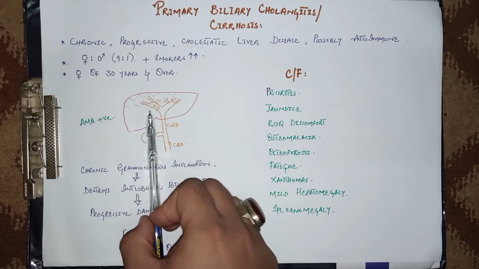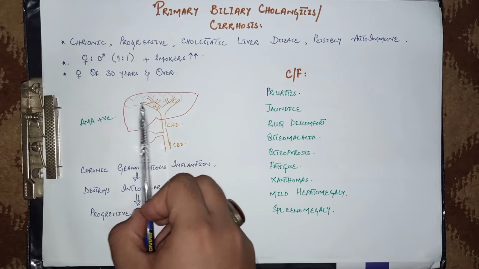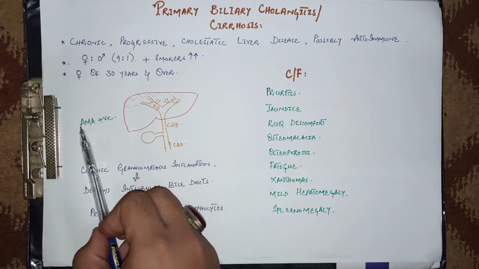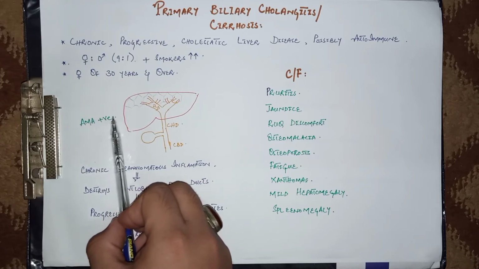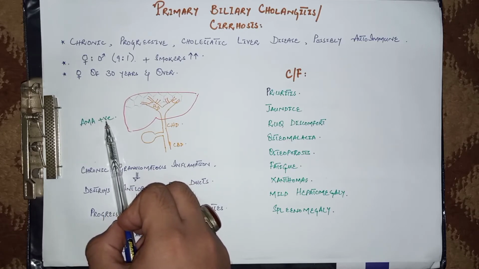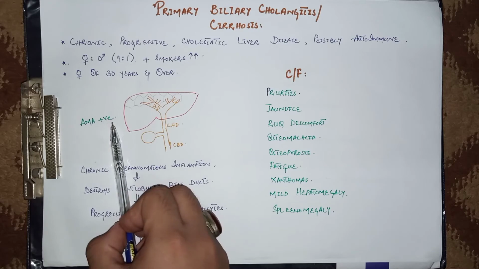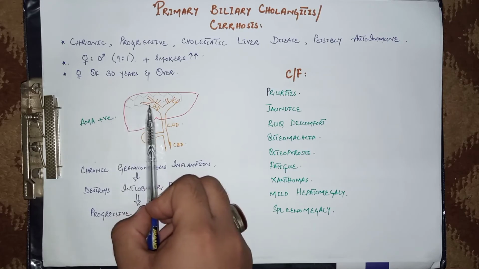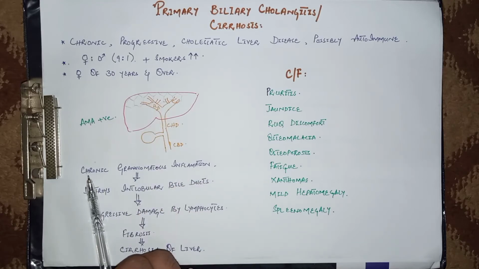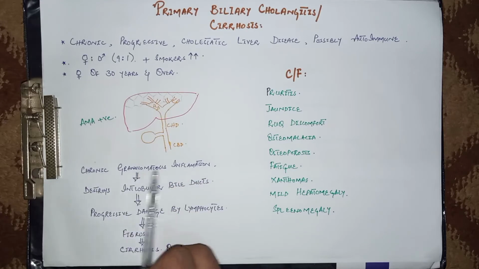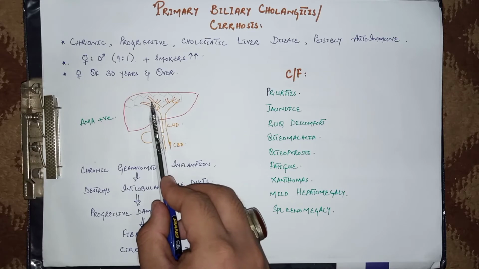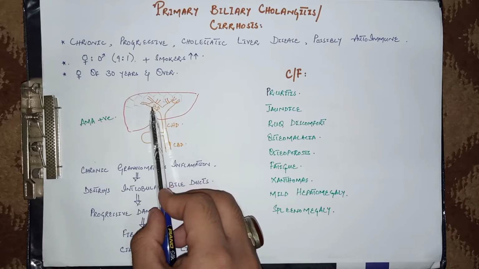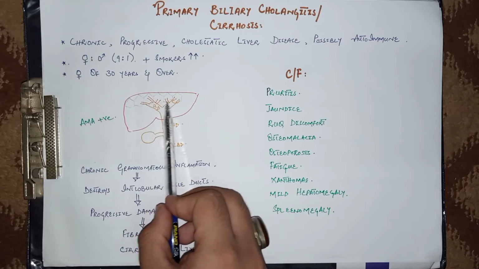Let's talk about its pathogenesis. Most commonly, in 95% of the cases, these patients are anti-mitochondrial antibody positive. It is an autoimmune disorder. These antibodies are positive in 95% of the cases. And there is chronic granulomatous inflammation in the interlobular bile ducts which are present within the liver. So it is basically an intrahepatic bile duct disorder.